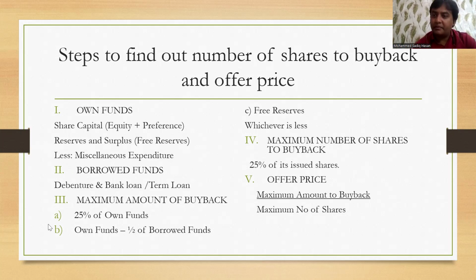Point three, how much maximum amount can I use for buyback. There are a few things you need to keep in mind. First, 25% of own funds, whatever answer you get from the first step. Second, own funds from step number one minus half of the borrowed funds, that is half of the second step. Whatever answer you get for that is the second figure. And third, free reserves, that is general reserve, reserve from profit and loss, as the case may be. Out of these three, whichever is less, that amount you can use for buyback.